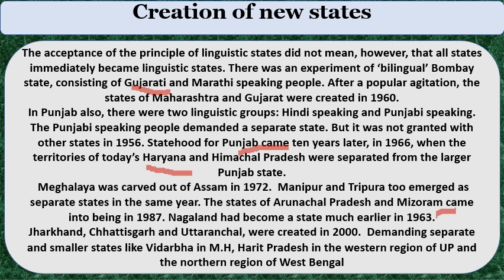But again demands are there. The people of the Vidarbha region in Maharashtra are demanding a separate state. Like Harit Pradesh in Uttar Pradesh, they are demanding. And in West Bengal, the people of the Darjeeling region, the northern part of West Bengal, are demanding a separate state, Gurkhaland. These are the demands now.